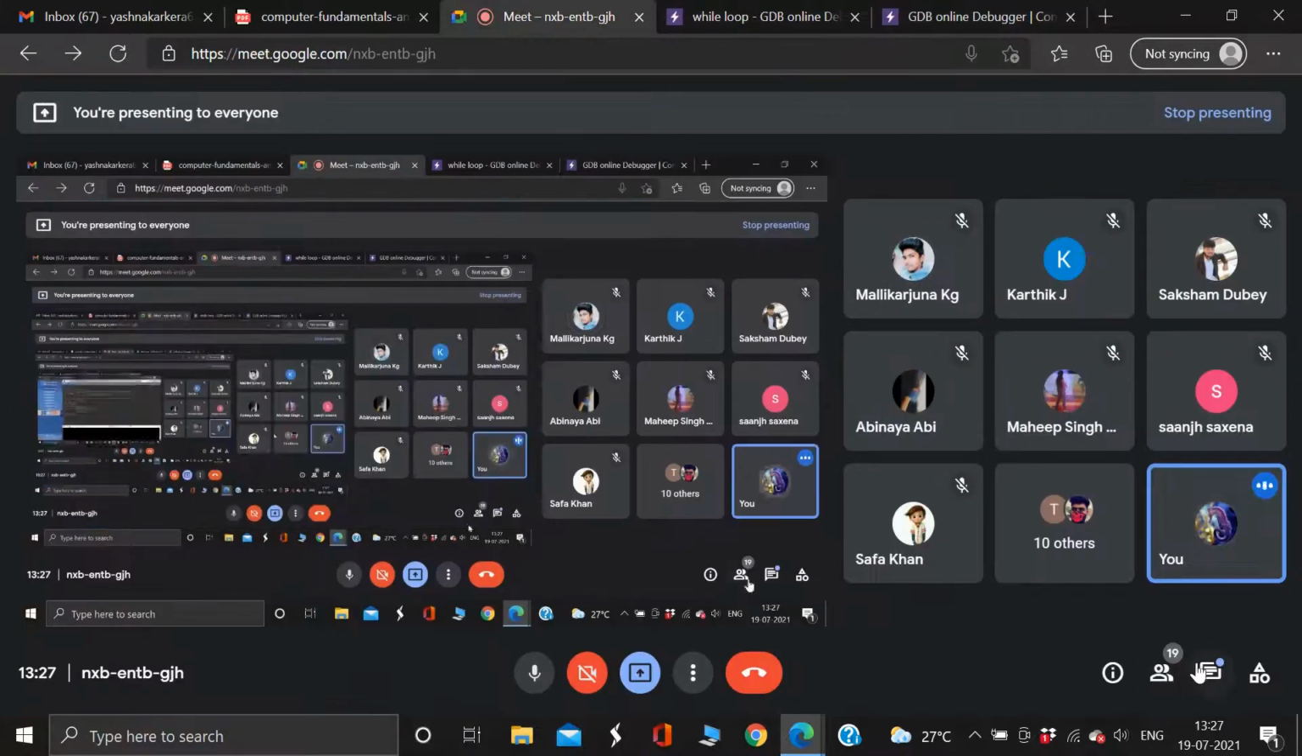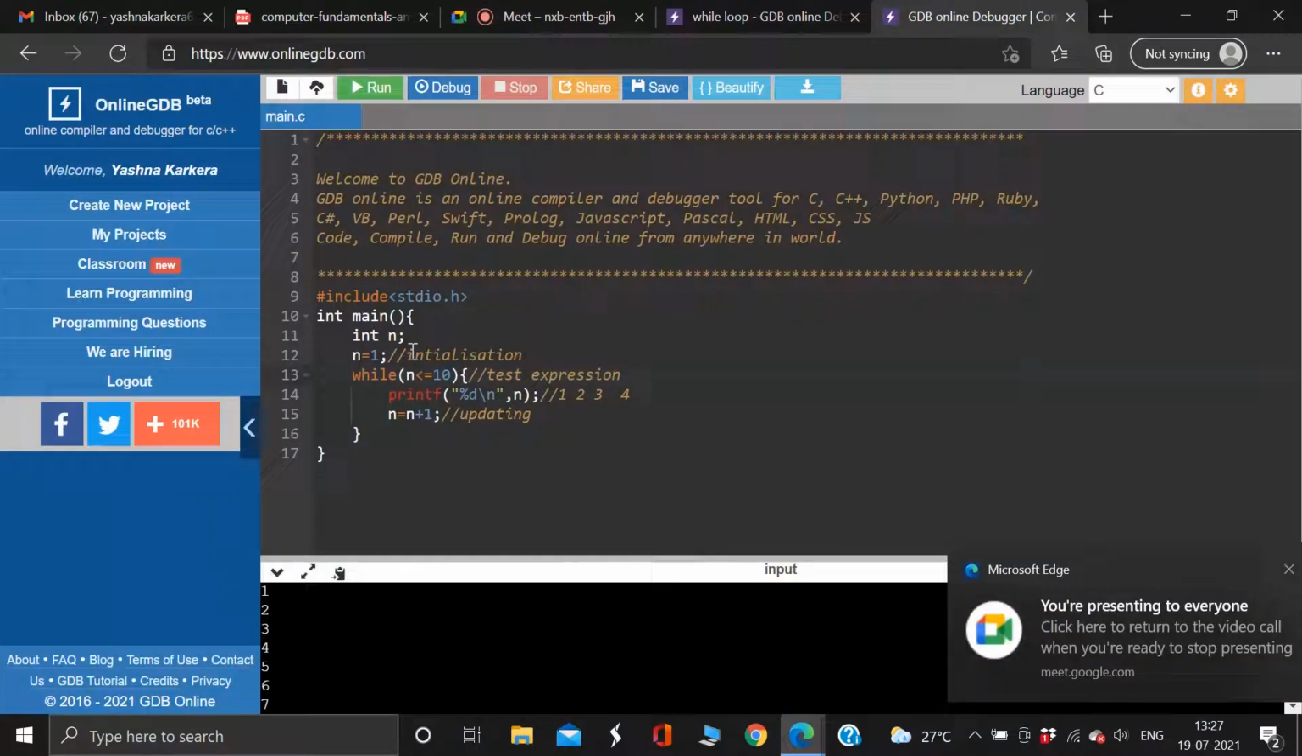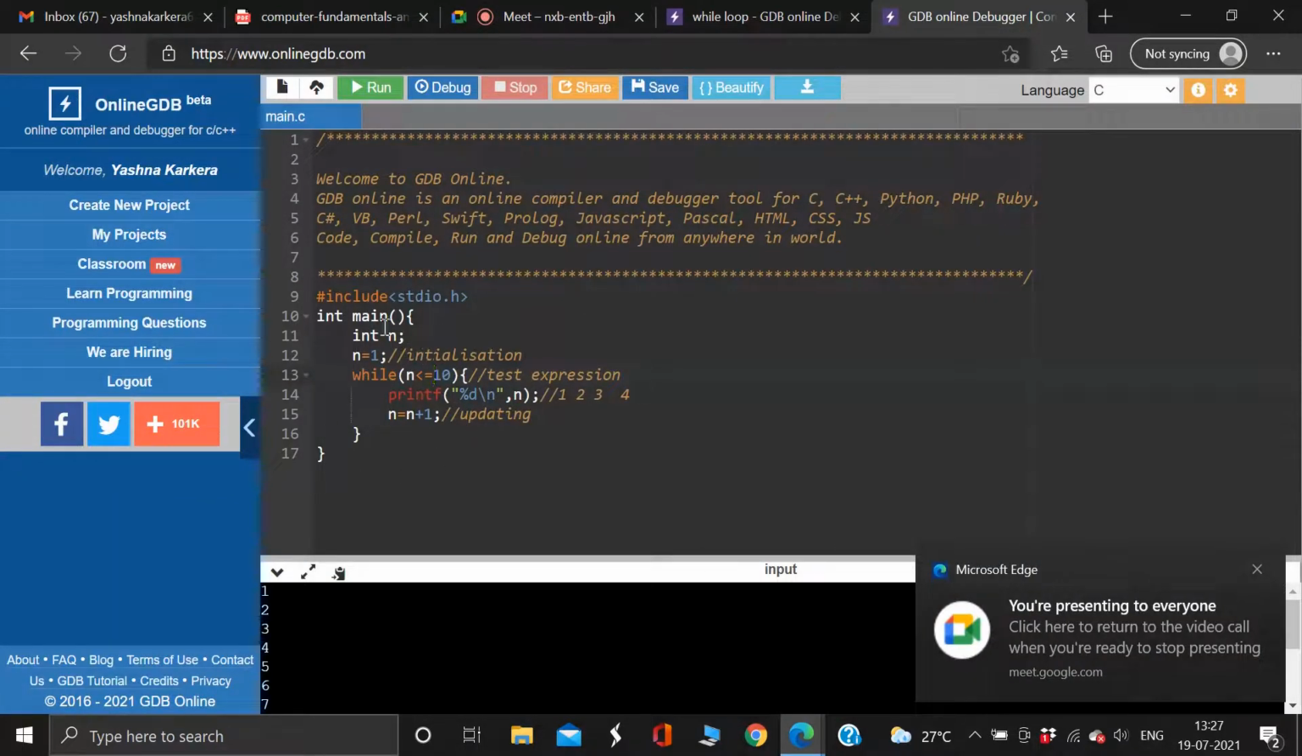Now Saksham wants 0 to be printed. So what should I do? What changes should I make in the program? He wants 0 to be printed before 1. What do I do?